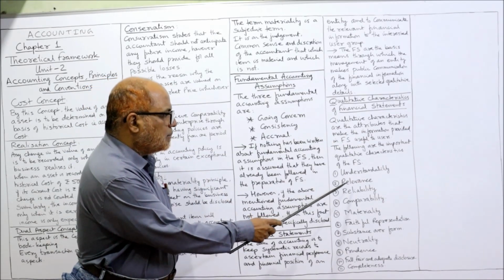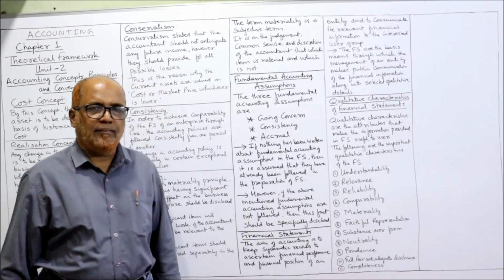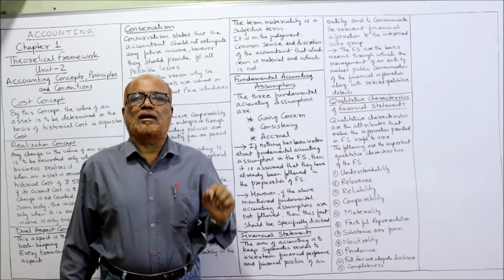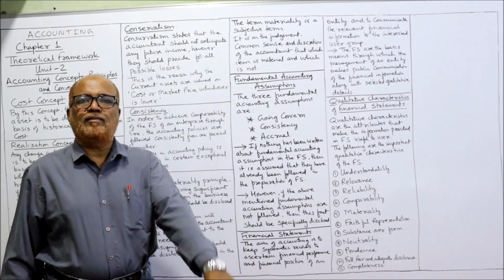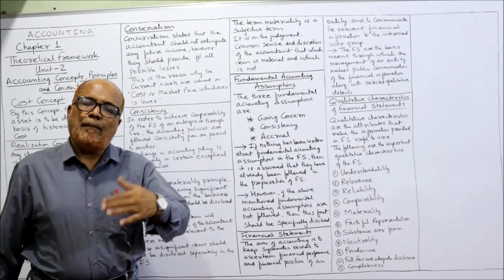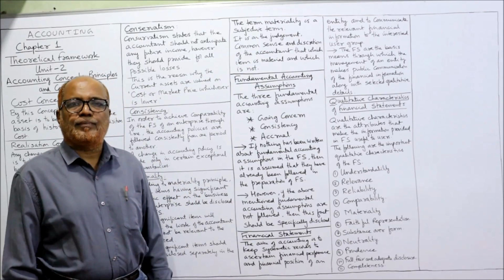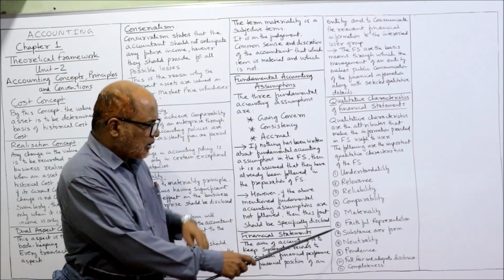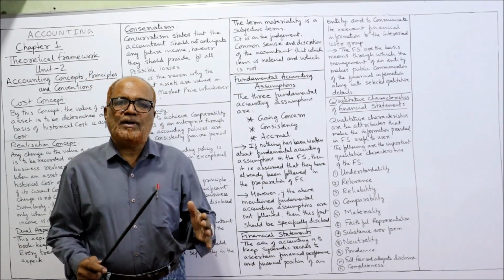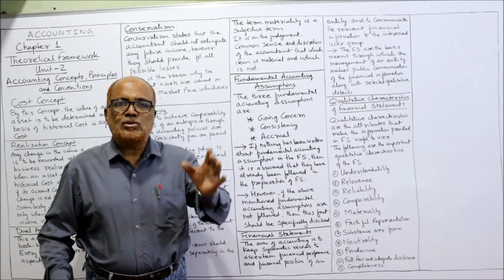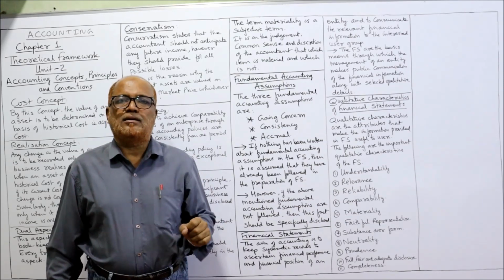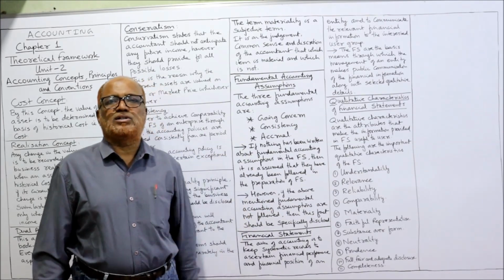These four, understandability, relevance, reliability and comparability, are called the principal qualitative characteristics. Principal qualitative characteristics are four: understandability, relevance, reliability and comparability. Apart from that, a number of other attributes must be there. The attributes are materiality. That means all material or significant items should be separately disclosed in the financial statement so that the user can be able to understand the material items in the financial statements.